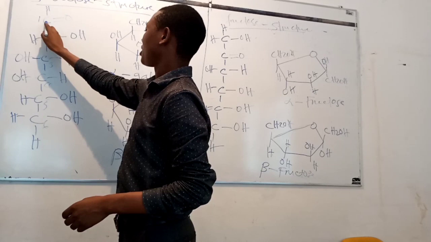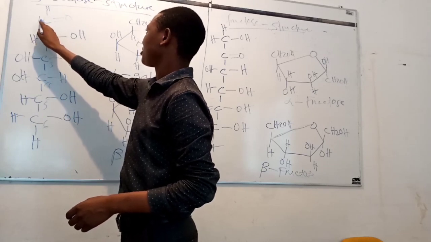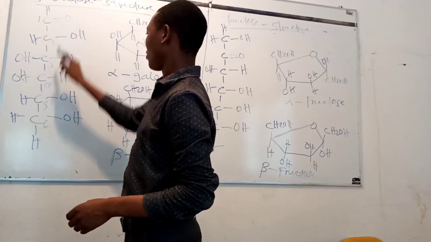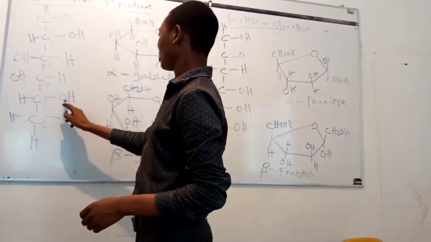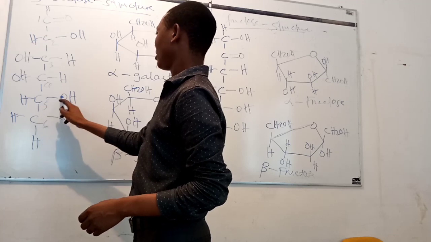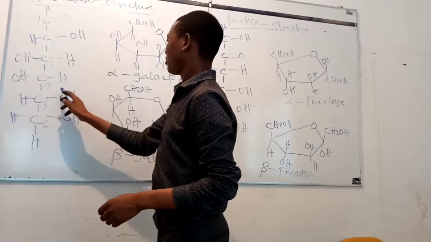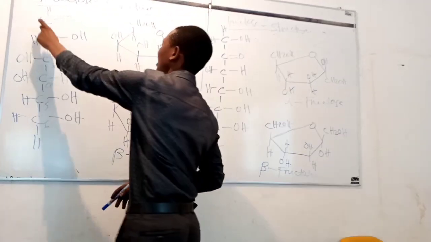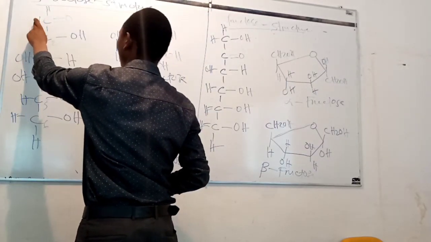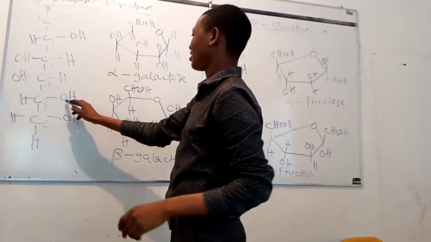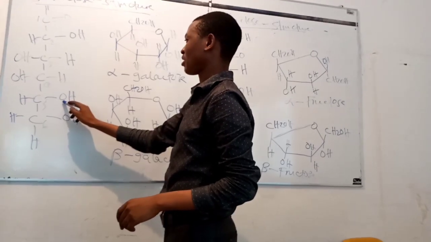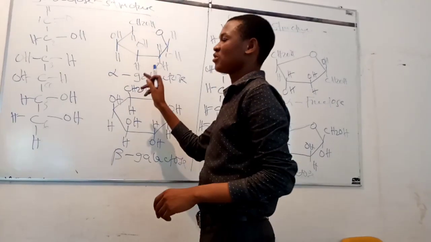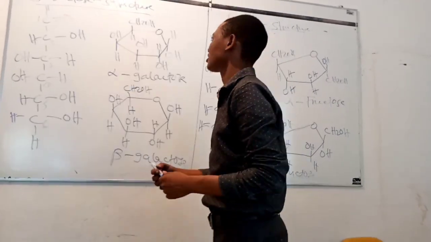In forming the ring structure, the carbon atom number 1 forms the positive charge due to the bond linkage between the carbon and the oxygen, while the OH group of carbon number 5 forms the positive charge in hydrogen and the negative charge in oxygen. So the positively charged carbon atom number 1 forms the bond with the negatively charged oxygen group of carbon atom number 5. So the result is the 6-membered ring, which is the one observed in glucose.